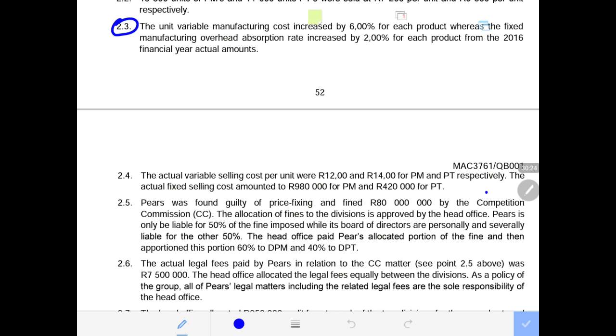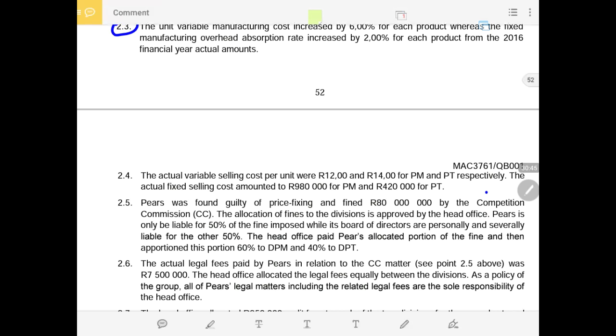Then it says the actual fixed selling cost amounted to 980,000 rands for the PEARS mobile and 420,000 for the PEARS tablet. Now when we do the break-even point, we will need this fixed cost and add other fixed costs that will be provided to us.